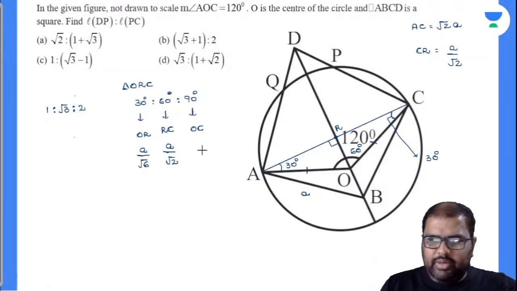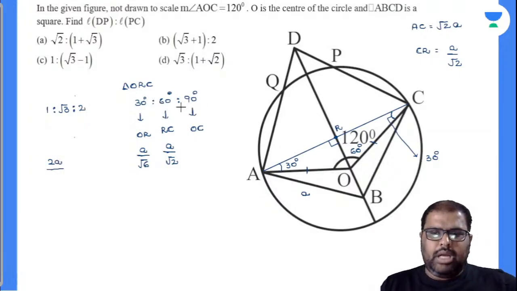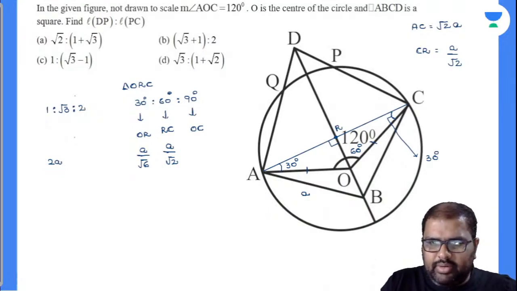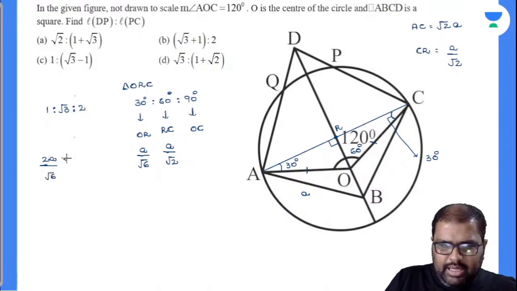Now how much will this one be? 2 parts value will be 2A by root 2. Am I right or wrong? Please let me know, yes or no. One part value is equal to A by root 6, so 2A by root 6 will be the value there. No, it is not option D. So this can be written as root 2 by root 2, root 2 gets cancelled there.